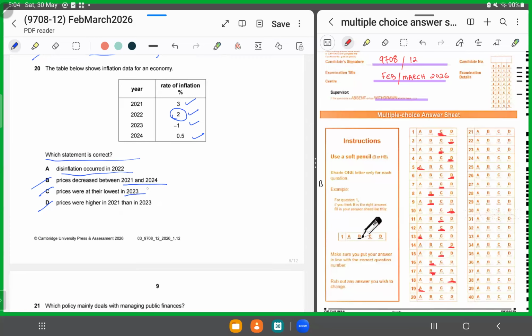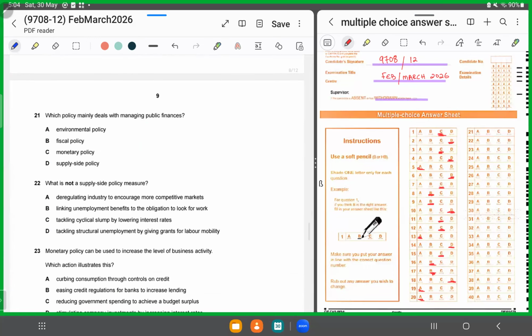Prices were negative. Prices were higher in 21 than in 23. Again, no, prices were still rising. It's not B, it's not C, it's not D, it has to be A. That means the rate of inflation fell. So for 20, we'll shade in A as our correct answer.